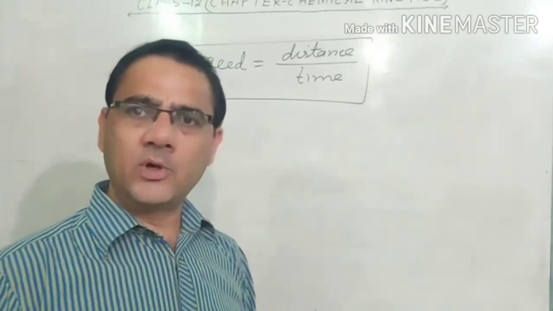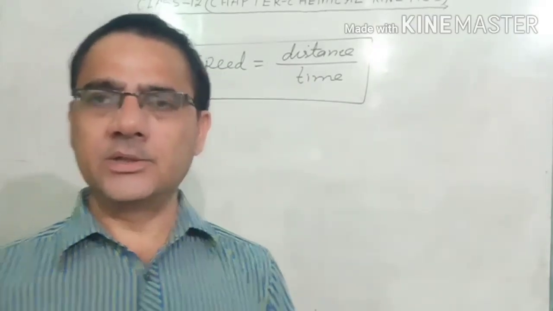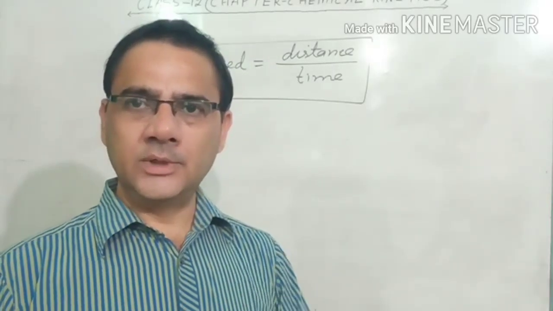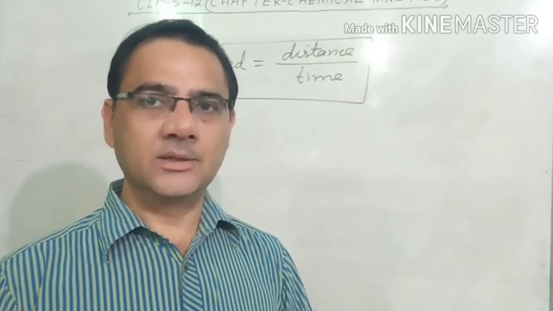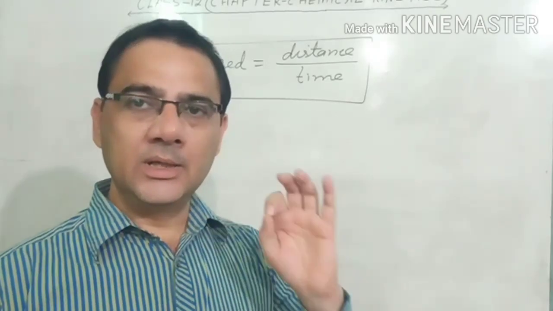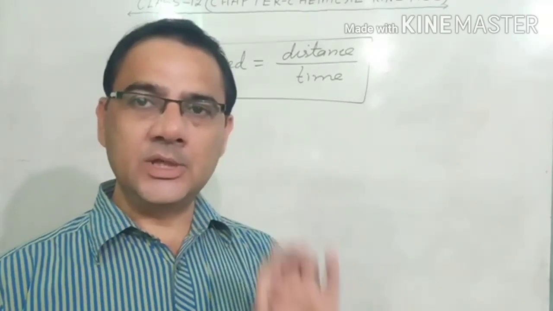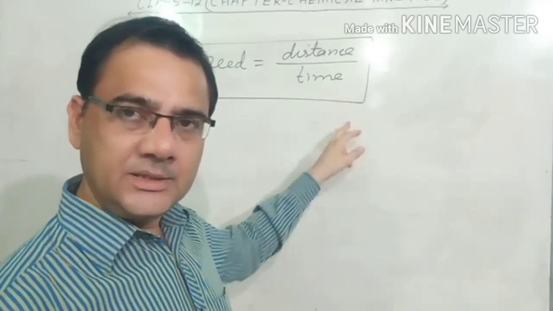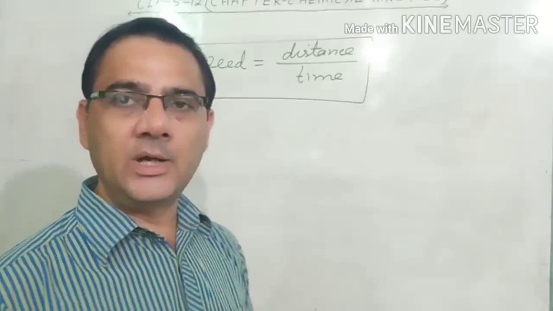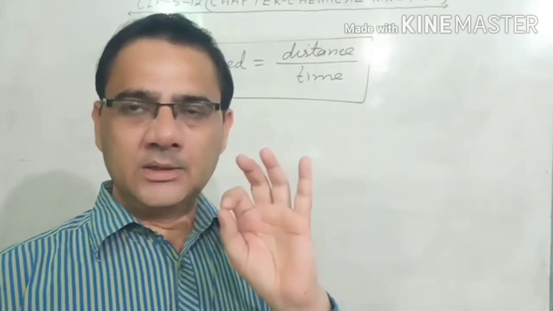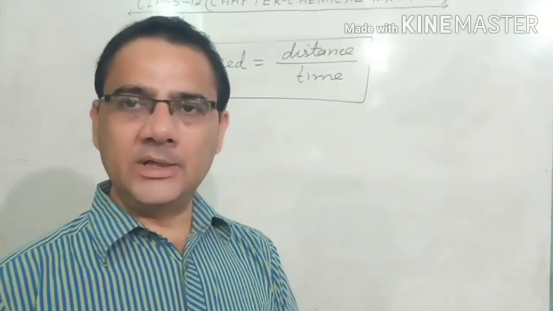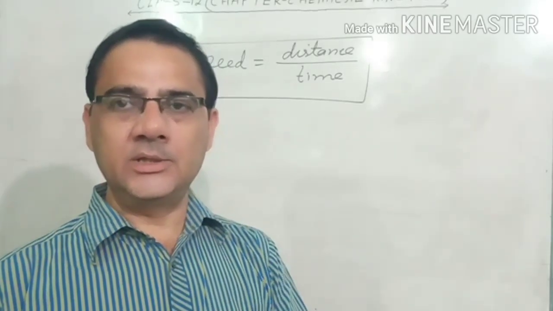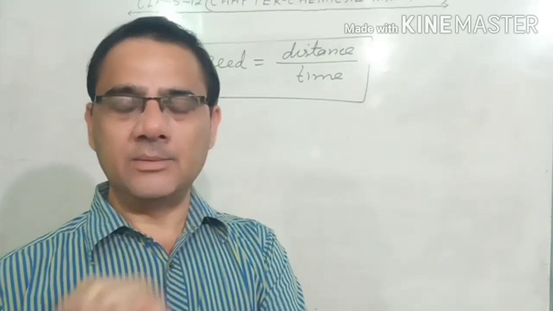The same type of concept we will use for chemical reactions also. When chemical reactions move, they are not covering distance. What is happening is that their concentration is changing with time. Here the distance is covered per unit of time, but when we study the same thing for a chemical reaction, we say how much concentration has been changed in a given time.